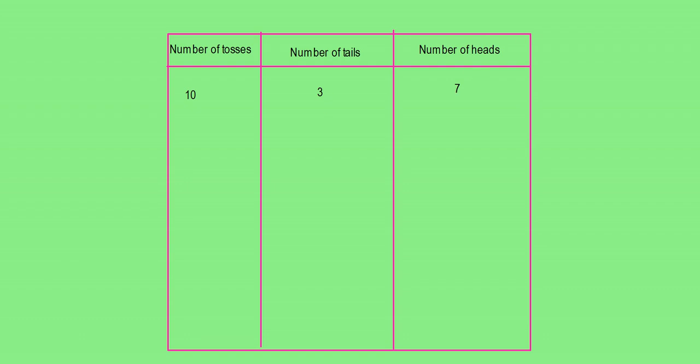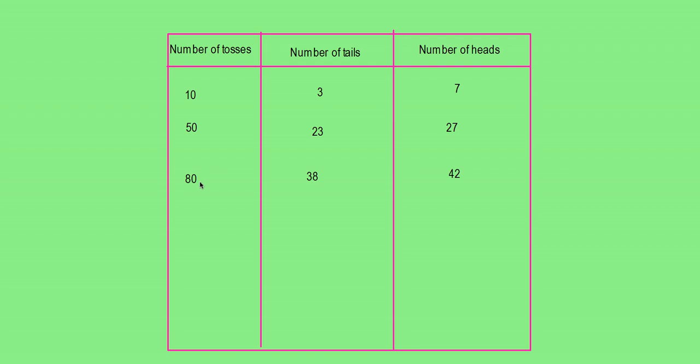You are not getting an equal number of tails or heads. Now when you toss 50 times, it comes a little closer. Number of tails may be 23, number of heads may be 27.